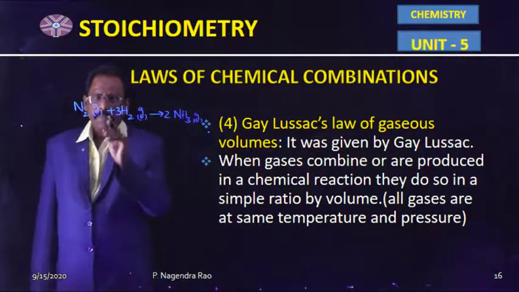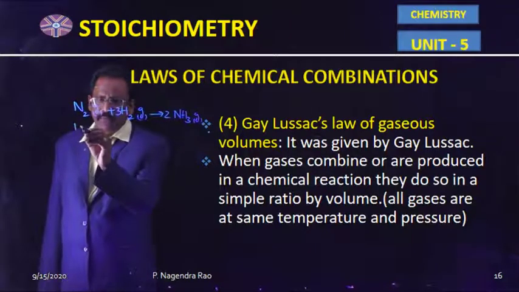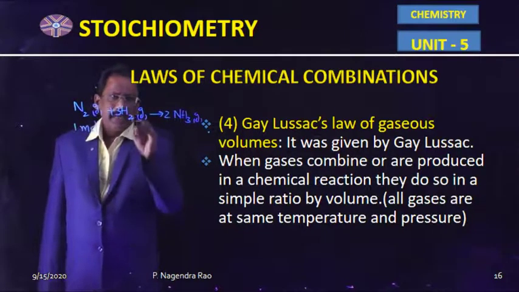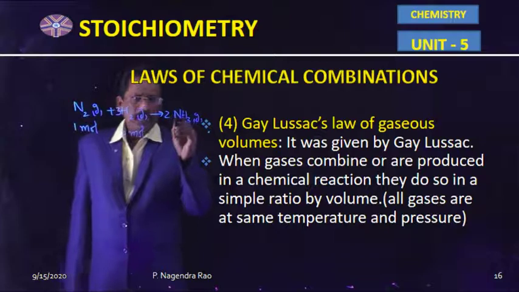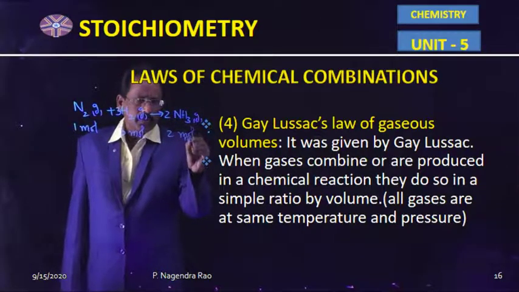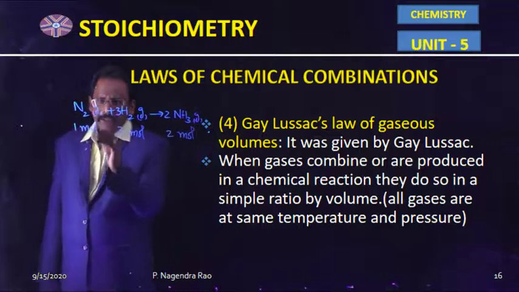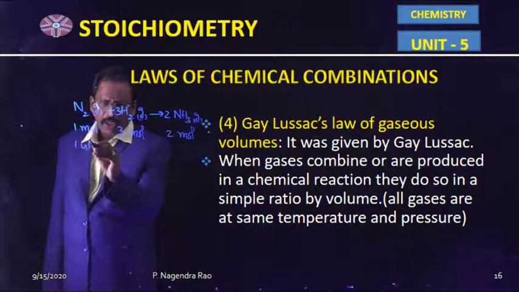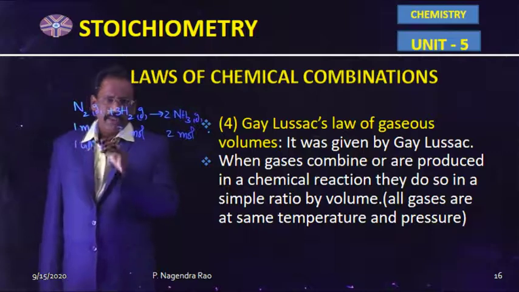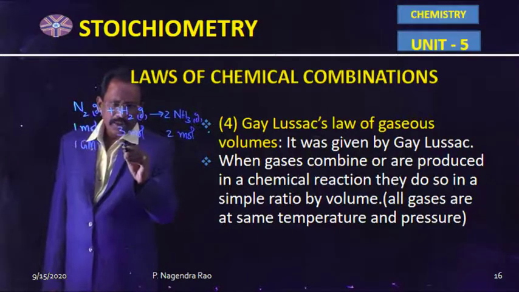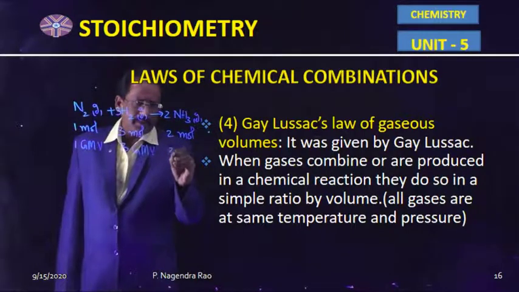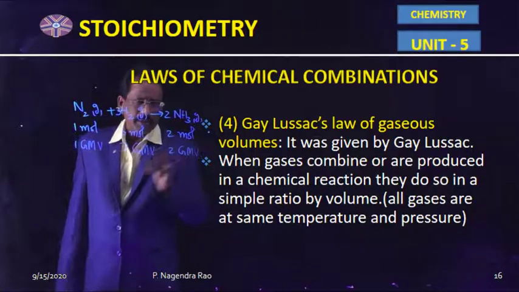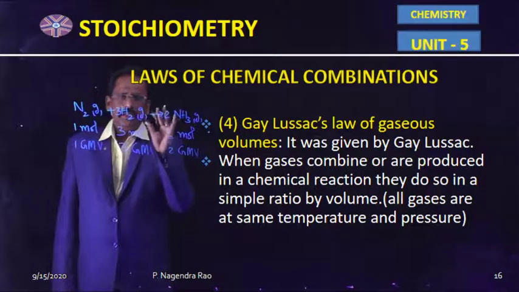In this example, for nitrogen gas, the number of moles is equal to 1. For hydrogen gas, the number of moles is equal to 3. And for ammonia gas, the number of moles is equal to 2. So, 1 mole is nothing but 1 gram molar volume. 3 moles is nothing but 3 gram molar volume. 2 moles is nothing but 2 gram molar volume. That means gases are measured in terms of volumes according to Gay-Lussac.